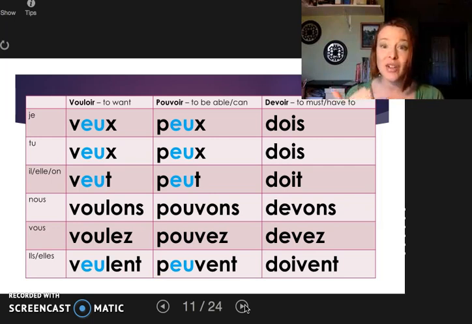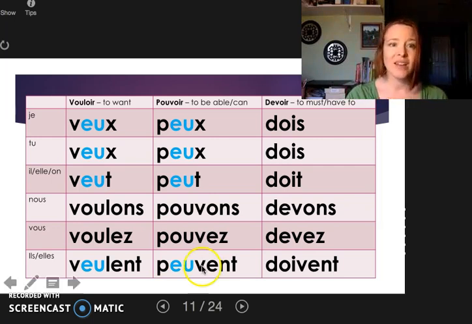Now, we still have some similarities in sound inside the boot. They just look so different because those O's here are changed to E's. So instead of vous, it's veu. So veux, veut, veulent. Peux, peut, peuvent. And then OI makes a wa sound, so doit, doivent. So notice these consonants here will be pronounced because of the ENT, whereas these won't.